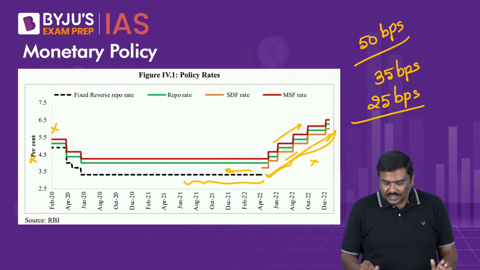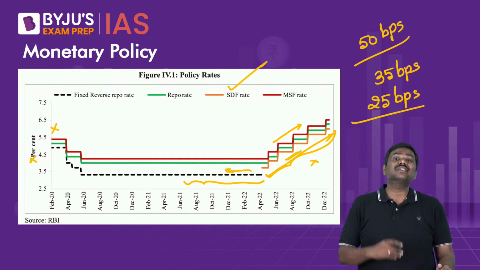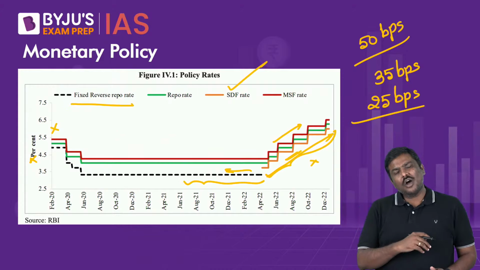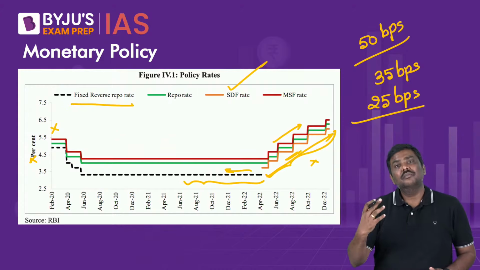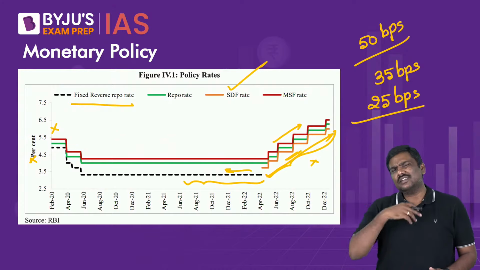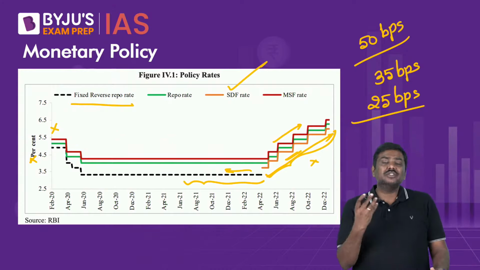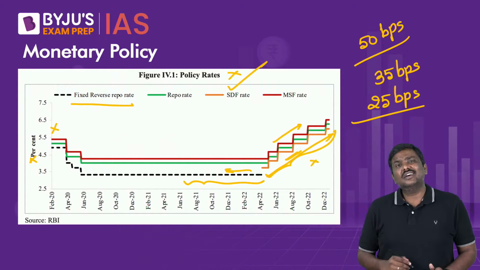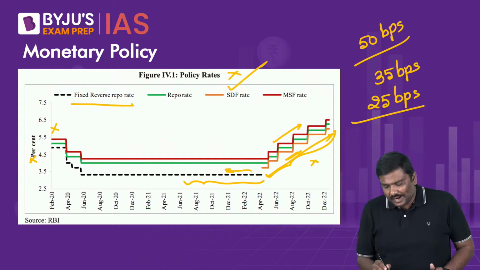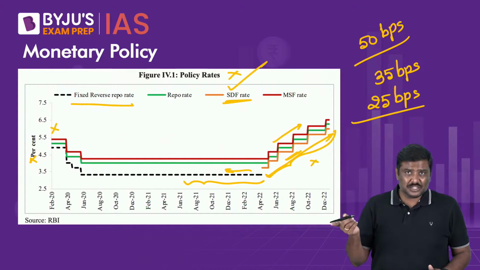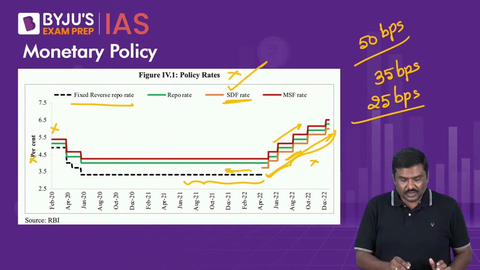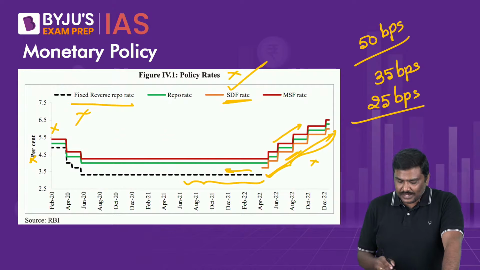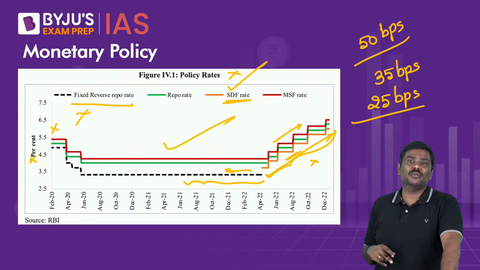Second point, what is this new tool? SDF, Standing Deposit Facility. Fixed reverse repo rate for all practical purposes is useless now, because under the reverse repo rate, or under the tool of a reverse repo, there was involvement of G securities. Now RBI under the SDF doesn't have to provide any collateral, and that's a reason why the SDF rate is much more prevalent now. Banks are using SDF, and reverse repo rate for all practical reasons is useless here. Right, so this is the movement of rates in the domestic market.